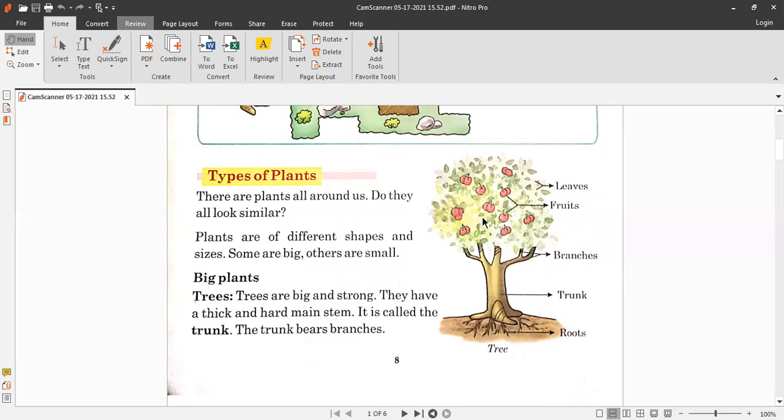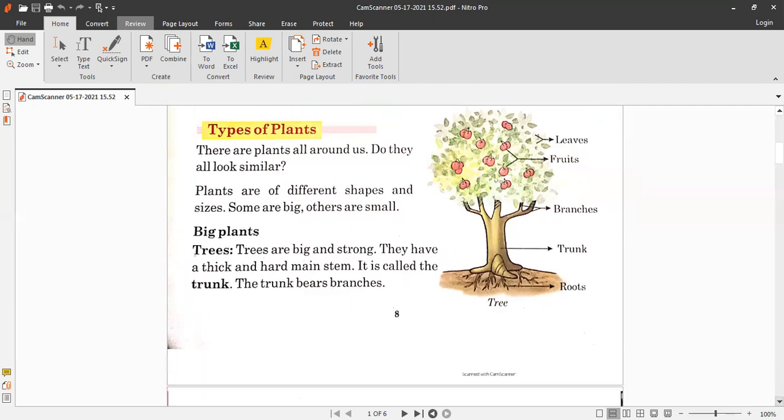You can see this is an apple tree. This main part of the tree which is bearing the leaves, fruits and branches is called the trunk. The main purpose of the trunk is to transfer the water from the roots to the leaves and different parts of the tree.